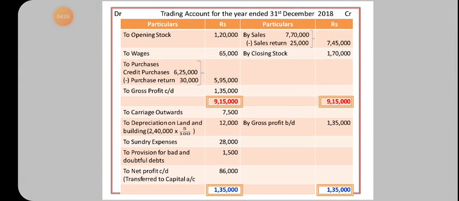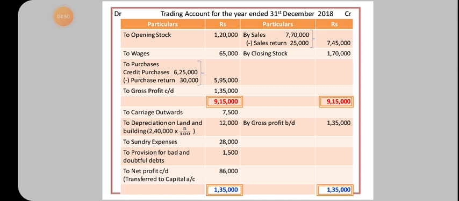Then trading and profit and loss account. In the trading account debit side, the first item is always opening stock 1,20,000. Then wages 65,000. Then purchases: no cash purchase is given, we found credit purchase 6,25,000. From that we'll deduct purchase return 30,000, so 5,95,000 should be entered in the outer column. Then on the credit side, by sales: total sales 7,70,000 minus sales return 25,000, so 7,45,000 in the outer column.